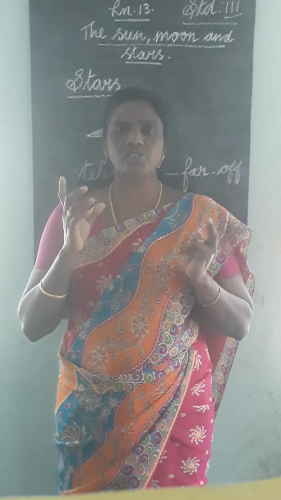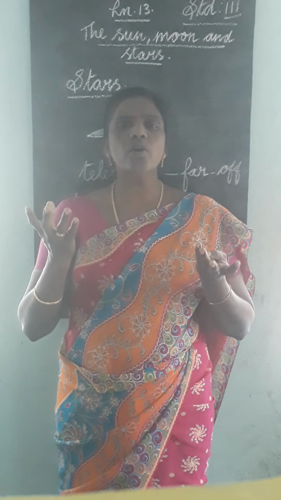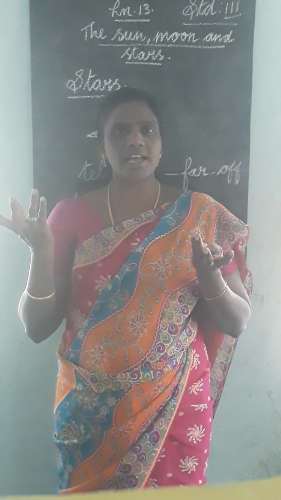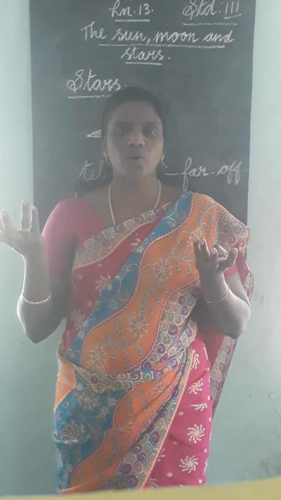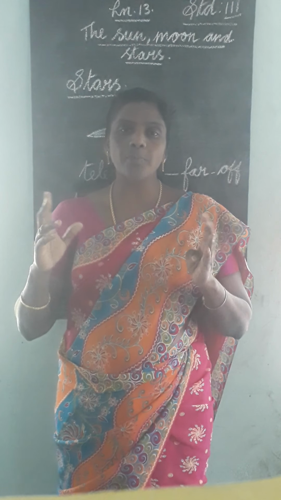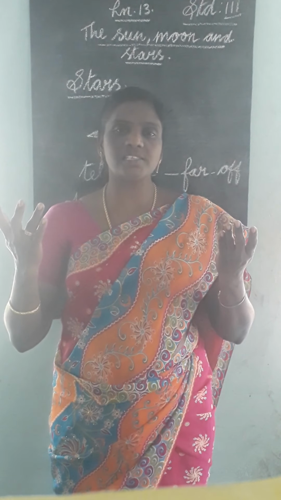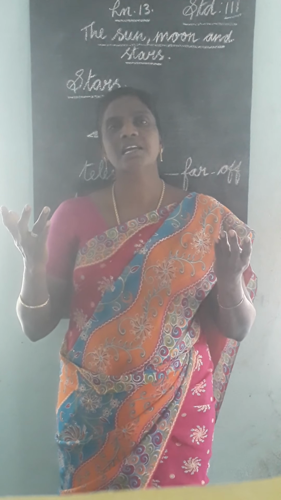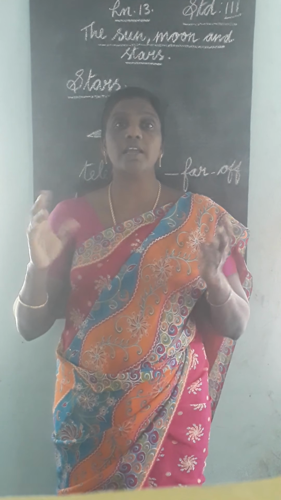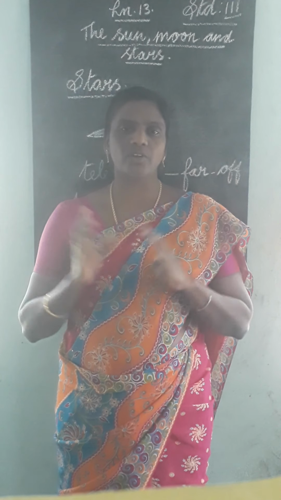Then he also said that the moon has no light of its own but shines when it's lit by sunlight. So only sometimes the moon at night time is very bright. So that was told by Aryabhatta.